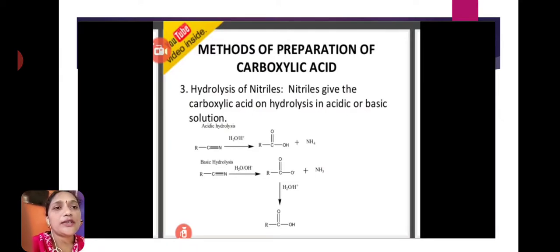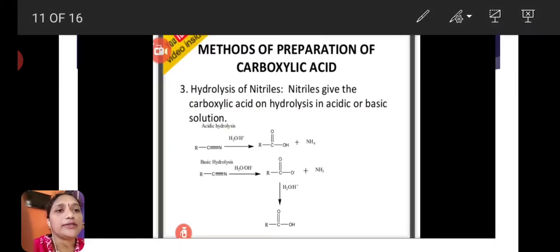Third method is hydrolysis of nitriles. Here nitriles are the compounds which have the nitrile functional group. Nitrile functional group means C triple bond N, or cyanide CN. CN functional group containing compounds are called nitriles, alkyl cyanides or alkyl nitriles. Nitriles give carboxylic acids on hydrolysis in acidic or basic conditions.